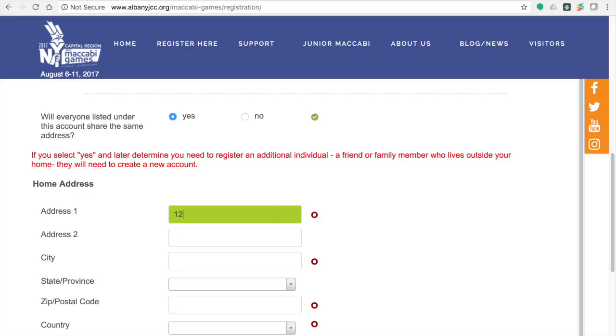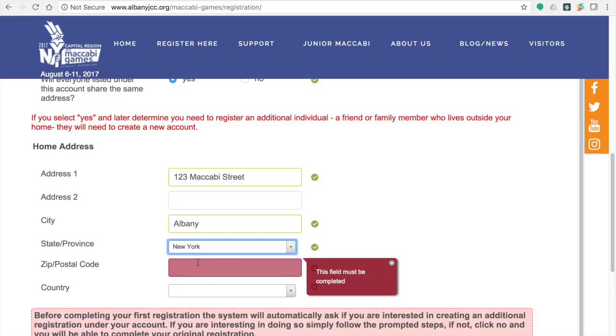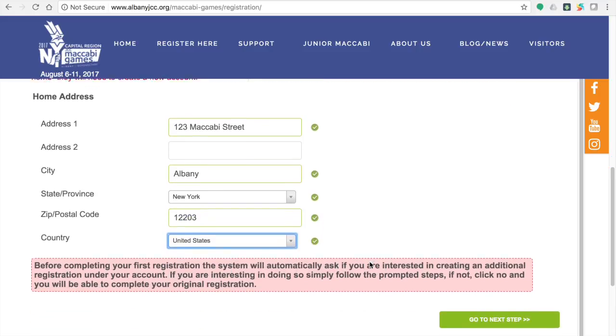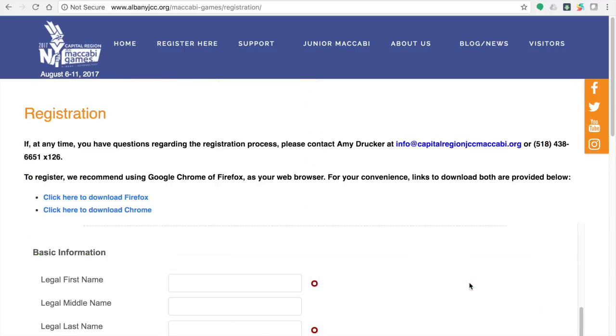Please enter your home address in the fields below. I am pausing at this point to remind you of the next step that I mentioned at the start of the video. At the very top of the next page, above Basic Information, there is a drop-down menu that asks you to select the delegation that you will be participating with for the 2017 games. You will need to select Albany/Schenectady. If you miss this step, the rest of your registration will not appear as demonstrated in this tutorial.